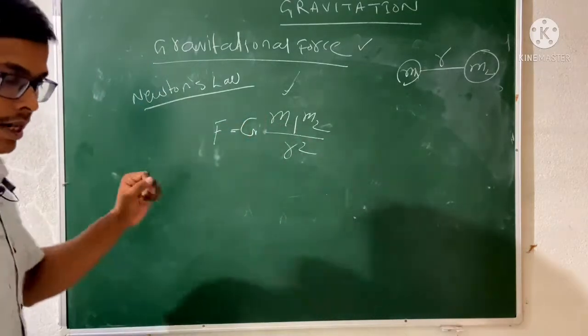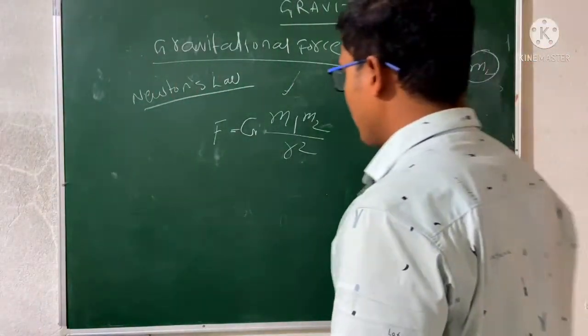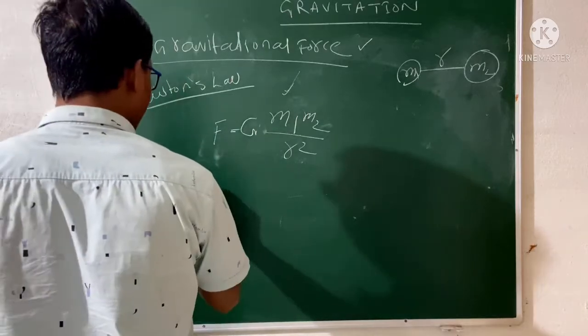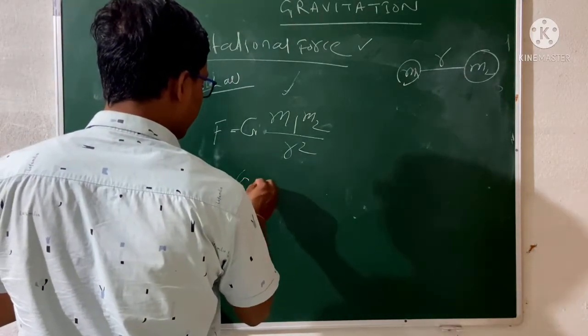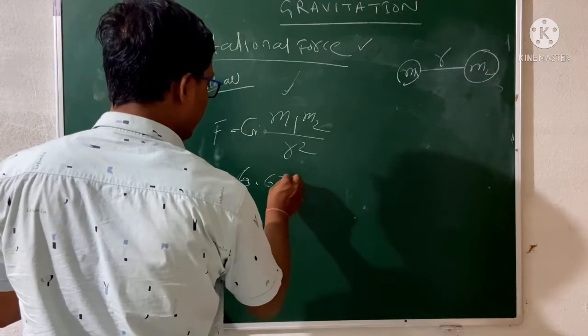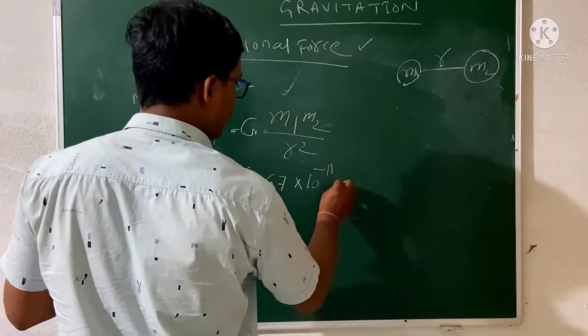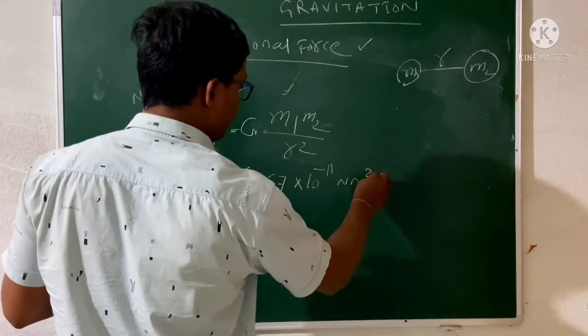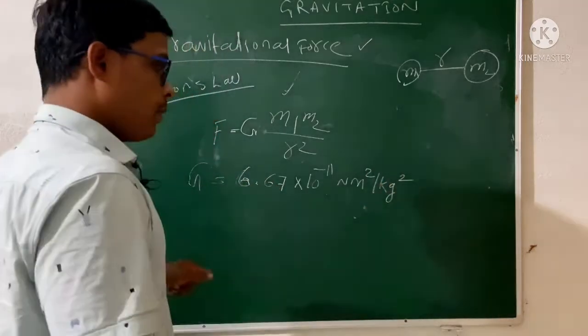This is known as the gravitational constant. Okay, so this is the gravitational constant, and the value of G is 6.67 into 10 to the power minus 11 Newton meter square per kg square. Okay, Newton meter square per kg square.